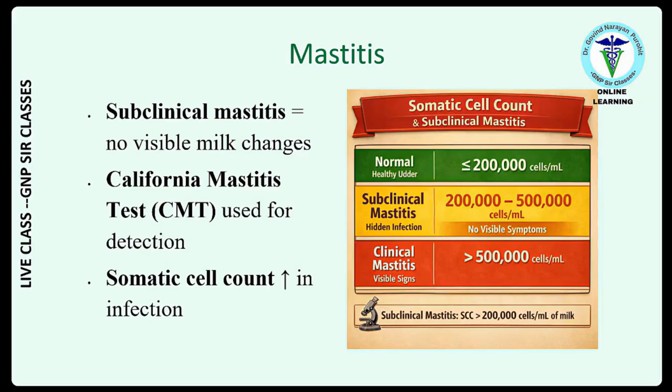The somatic cell count, normal somatic cell count is less than or equal to 2 lakh cells per ml, and then in subclinical mastitis it will be from 2 lakh to 5 lakh cells per ml, and in clinical mastitis it will be around 5 lakh cells per ml, right?